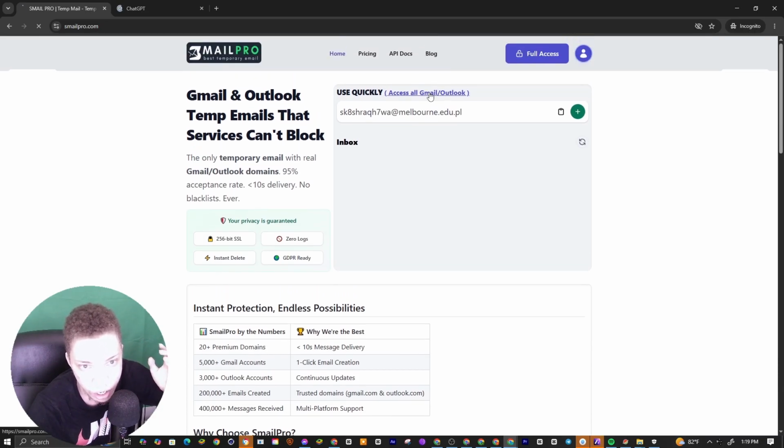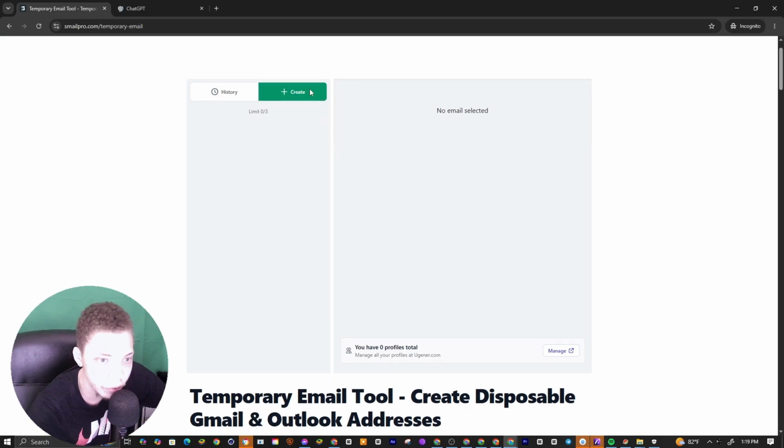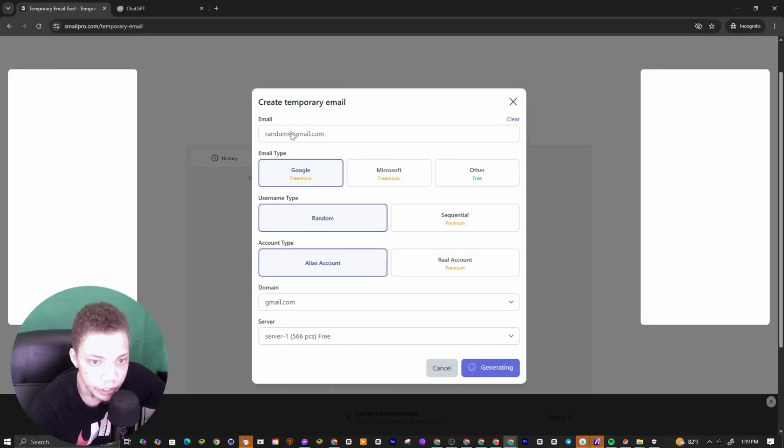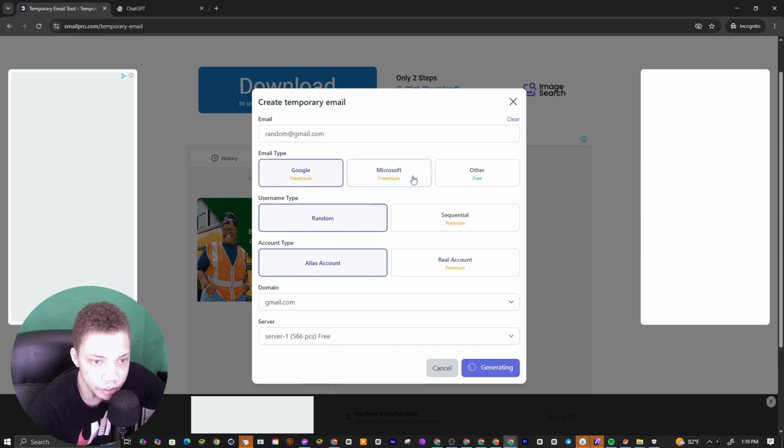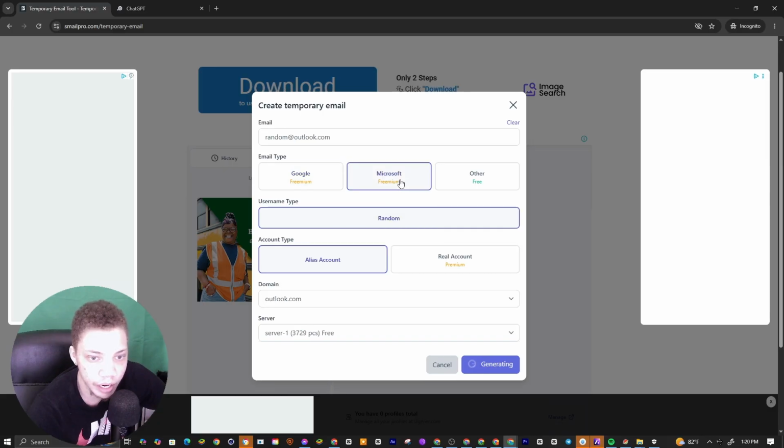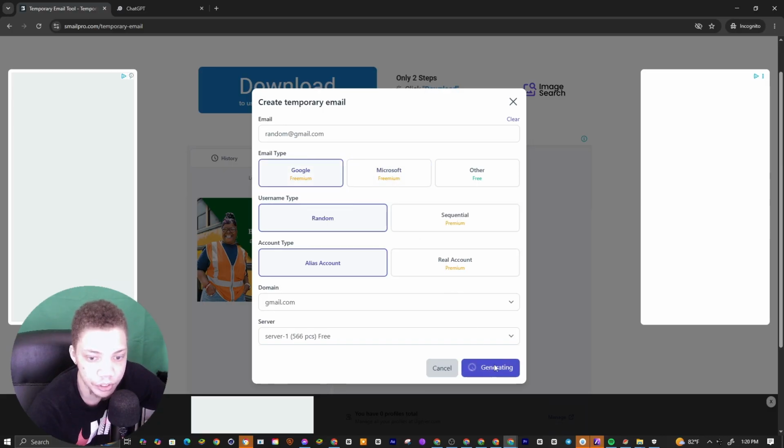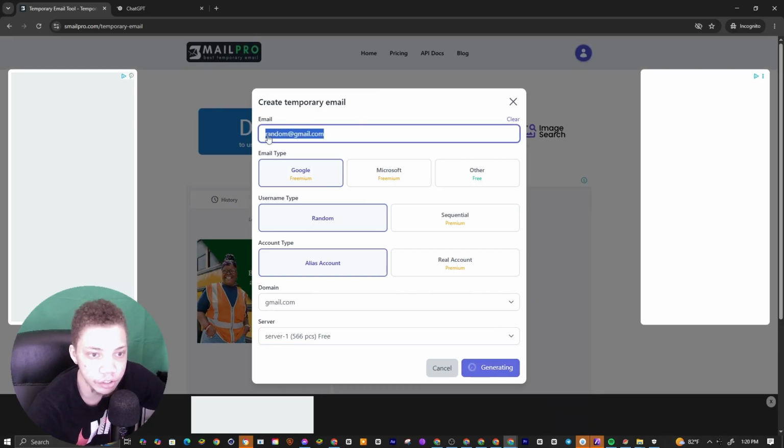So what you basically want to do is go to Gmail. You want to go to create, and say you want to do Microsoft, you can do Microsoft. If you want to do Google, you can do Google. What we're going to do is pick a domain at Gmail so we can generate. You can do Microsoft or this, but what we want to do is click generate right here. You see that at random we have a Gmail.